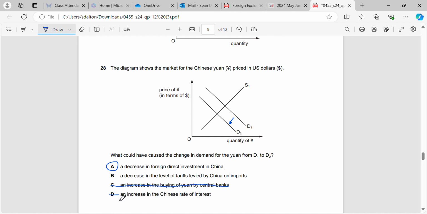An increase in China's interest rate will also increase the demand, as people will want to move more into Chinese bank accounts because they get a better return for their savings, and a decrease in the level of tariffs levied by China on imports would also increase the demand as we're having more imports brought into the country.